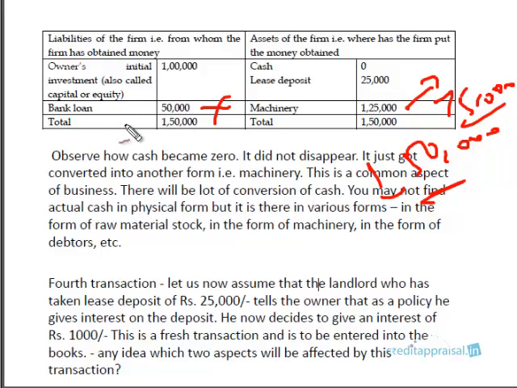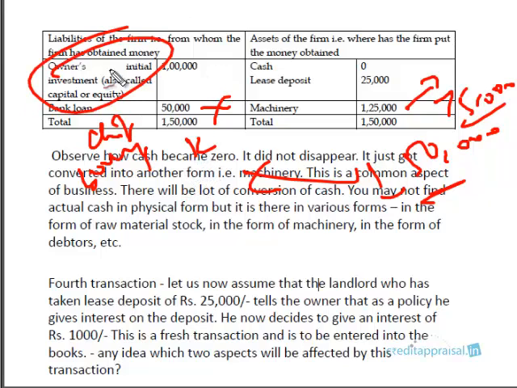You can't do that. Take for example, there is a chit borrowing. The company has borrowed 1 lakh from some chit fund. Can you go to the chit fund and say, please bear the loss of 50,000? No. So who bears the loss? The owner. Whatever happens to the business, the owner is ultimately entitled to bear all the losses. So with the loss of 50,000, the capital, even though it appears to be 1 lakh, in effect comes down to 50,000. You can say the owner has actually invested only 50,000 into the business. Even though initially he invested 1 lakh, after netting this 50,000 loss, the true investment of the owner in the business is only 50,000. You are entitled to say that, because the owner has to bear all the losses.